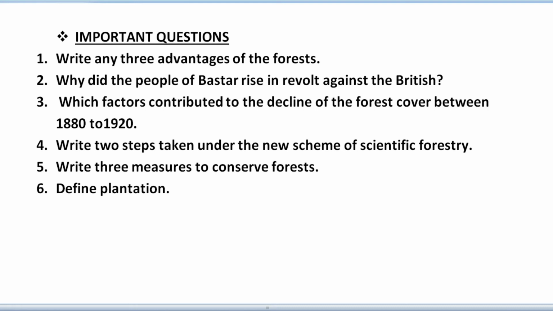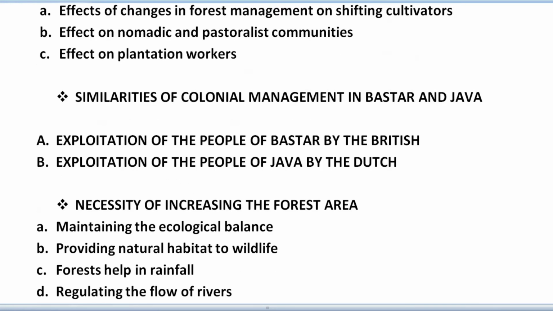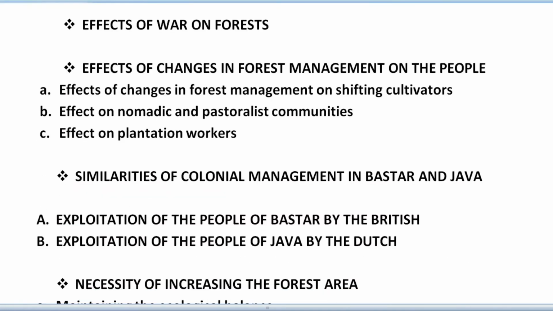And in this chapter, of course, the story of Bastar and the story of Java are very important. So, what is the story behind that? Actually, how the people in that village were being exploited by the Britishers. That is the main concept related to this. If I talk about this Bastar village, here is how the British exploited the people of Bastar.